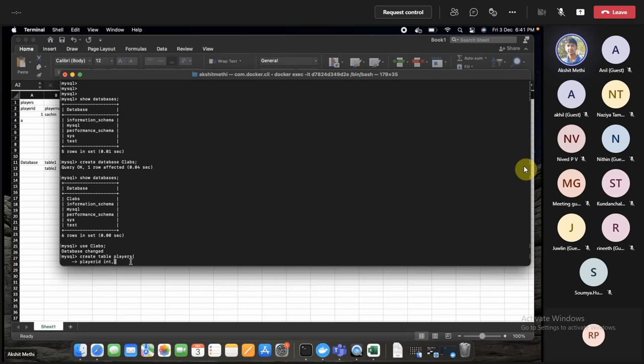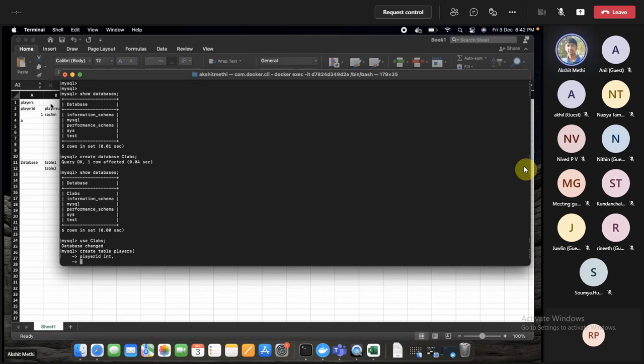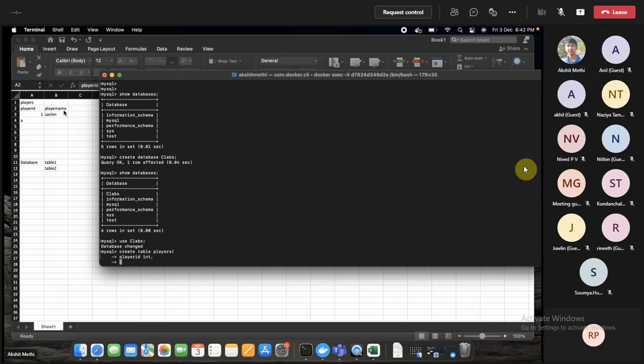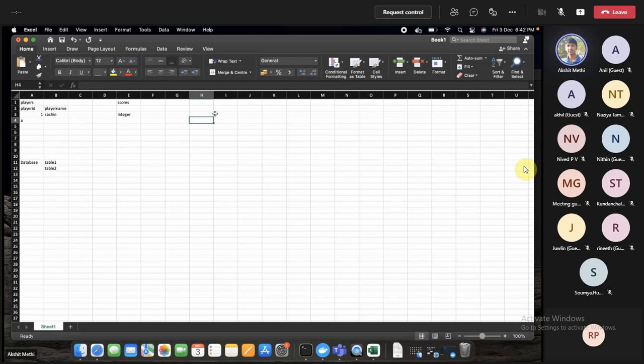Similarly, I want to say player name, and to define text in SQL, we use varchar. So I can just make some analogies here that will be helpful for you.